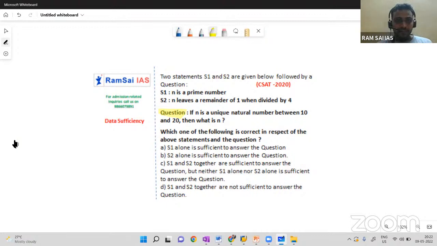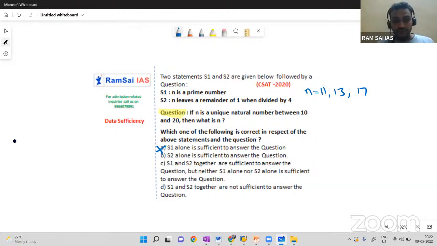So if we go with statement 1, by closing statement 2, try to solve the question using statement 1 alone. n is a prime number, but it should be between 10 and 20. How many prime numbers do we have between 10 and 20? 11, 13, 17. So n can be 11, 13 or 17. We are not getting a unique value here. So 1 alone is not sufficient, as you are getting multiple answers.